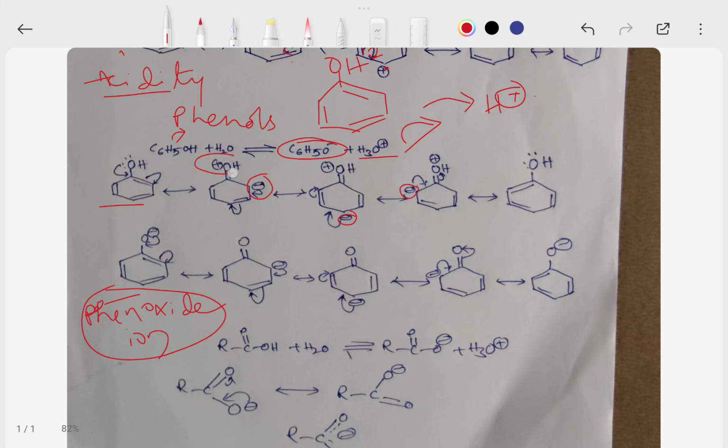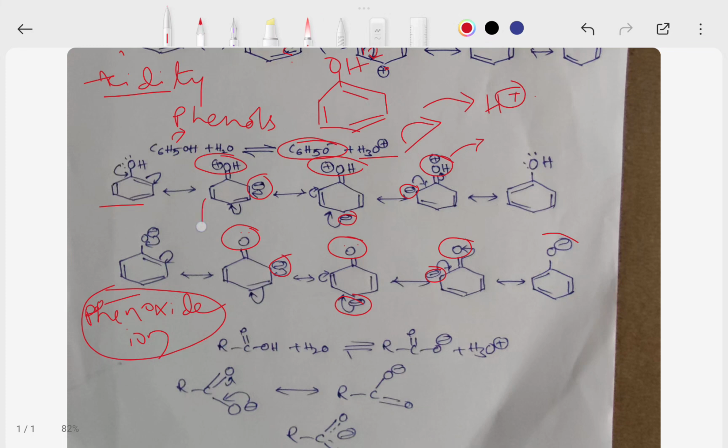You can observe here in the phenol resonance structures, oxygen is having a positive charge. Oxygen is a highly electronegative atom. It donates electrons to the benzene ring, and it cannot bear a positive charge. It has less stability when compared with the phenoxide ion. In the phenoxide ion there is no charge on the oxygen atom, and the negative charge is delocalized over the whole benzene ring.